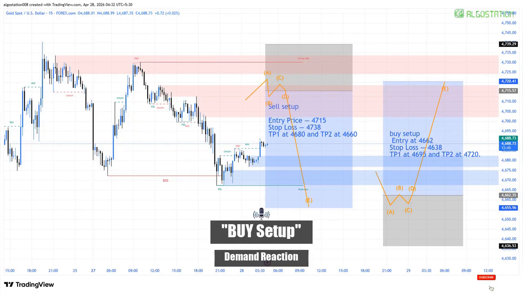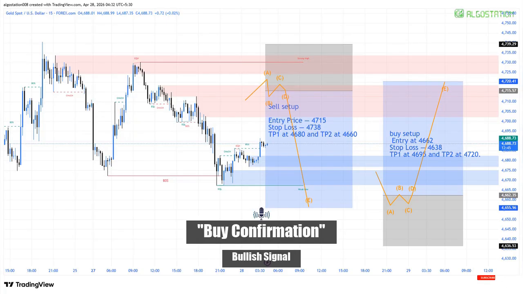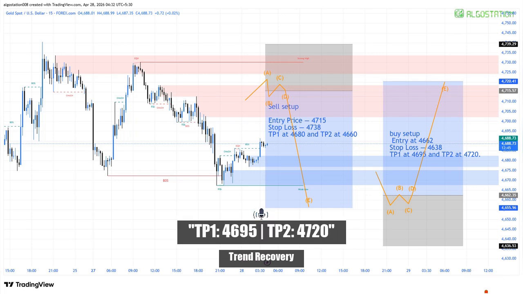Buy setup logic: if price returns into deep demand near 4,660, buyers may step in again. Wait for bullish confirmation showing strong demand reaction. Entry price 4,662, once bullish momentum confirms institutional buying. Stop loss 4,638, placed below liquidity lows to protect capital. Targets: TP1 at 4,695 and TP2 at 4,720, offering strong upside continuation potential.